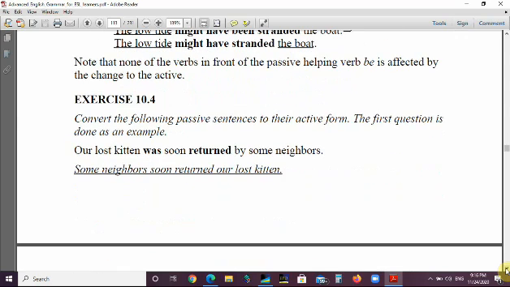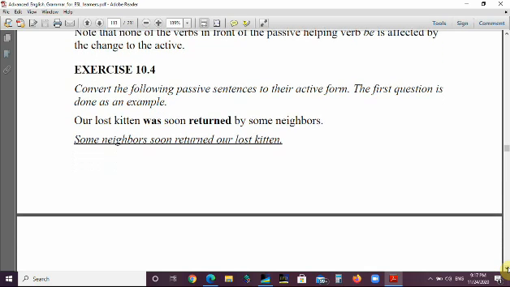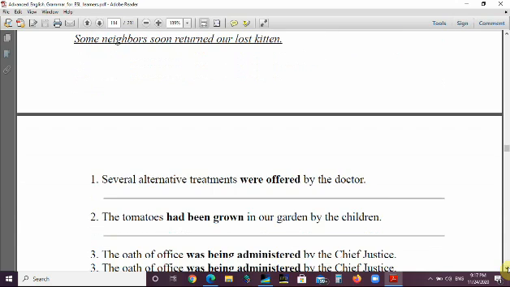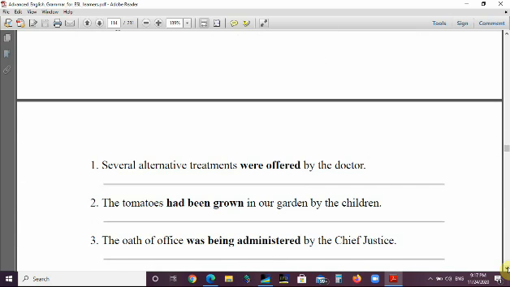This is exercise 10.4. Convert the following passive sentences to their active form. The first question is done as an example. Our lost kitten was soon returned by some neighbors. Some neighbors soon returned our lost kitten. Number 1 here. Several alternative treatments were offered by the doctor. So the answer is the doctor. This is past simple, so it will be: the doctor offered several alternative treatments.